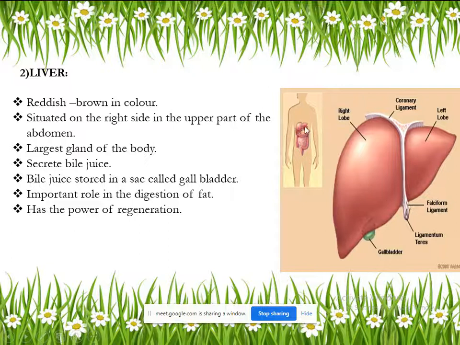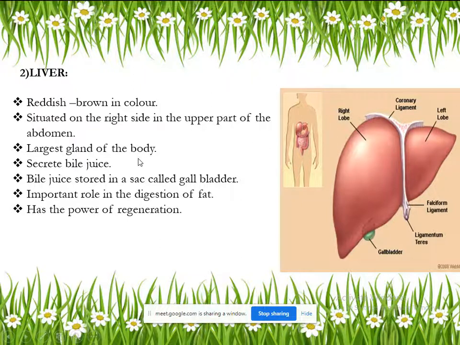Here you see. And if we see the liver image, the liver is of reddish brown in color. And it is the very largest gland in a human body. Which is the largest gland in a body? Liver is the largest gland in a human body.